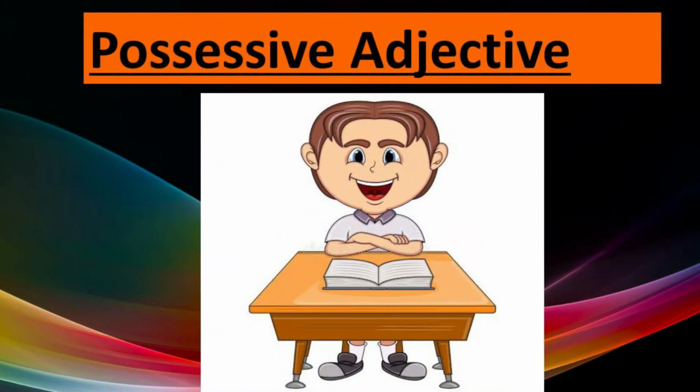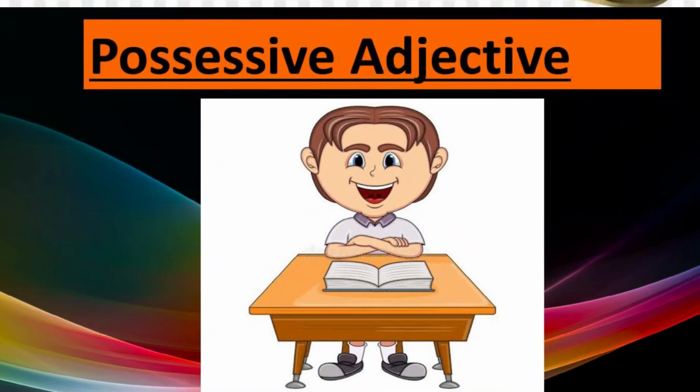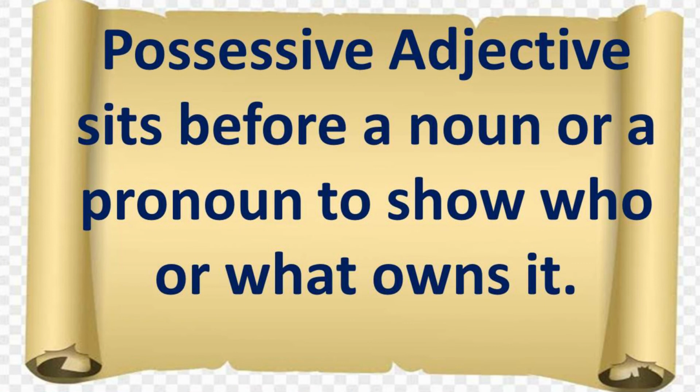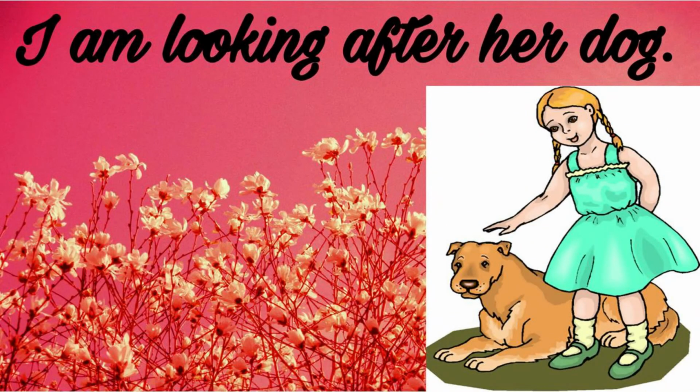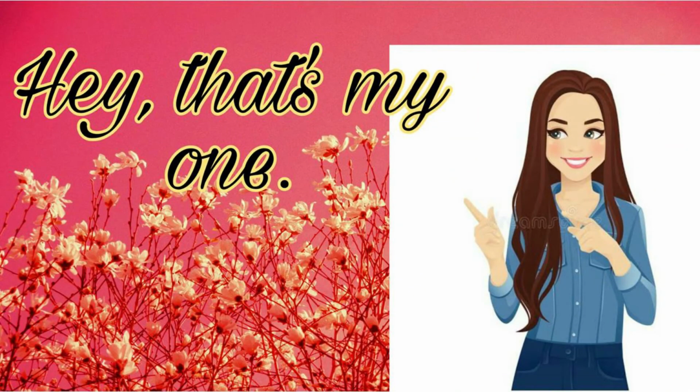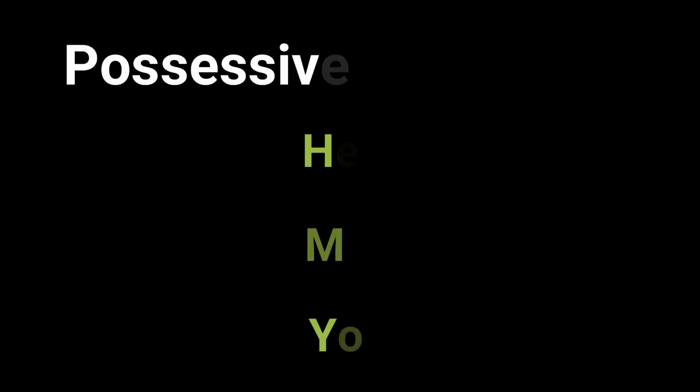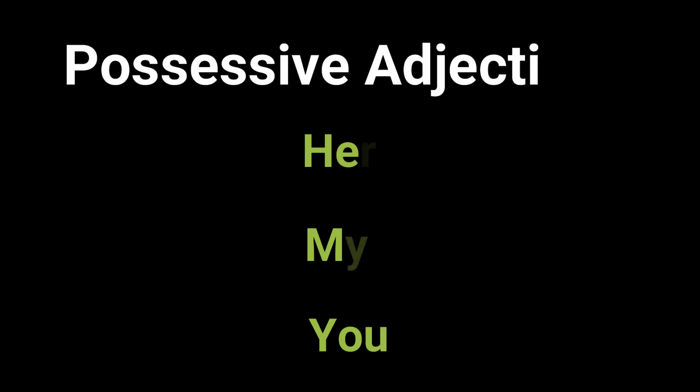What are possessive adjectives? Possessive adjective sits before a noun or a pronoun to show who or what owns it, like our, her. For example, I am looking after her dog. Hey, that's my one. She likes your hat. Here, the words like her, my, and your signifies the possessive adjective.